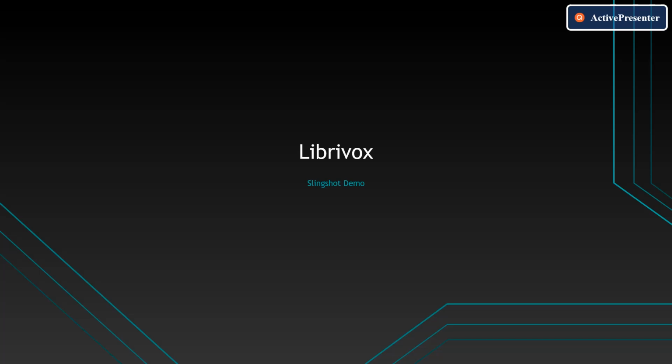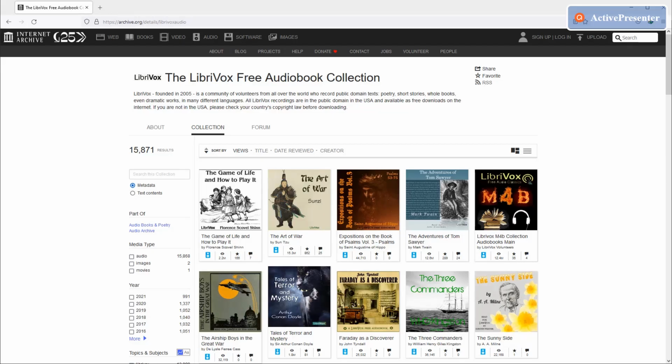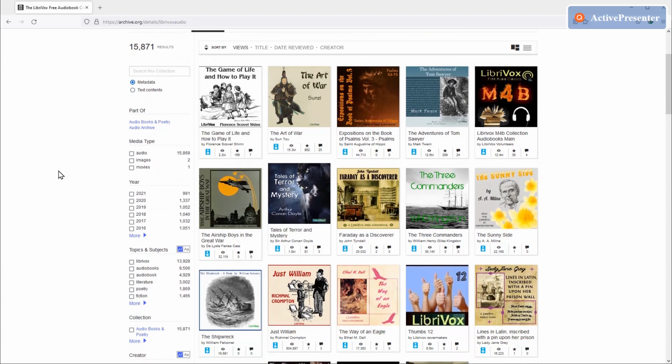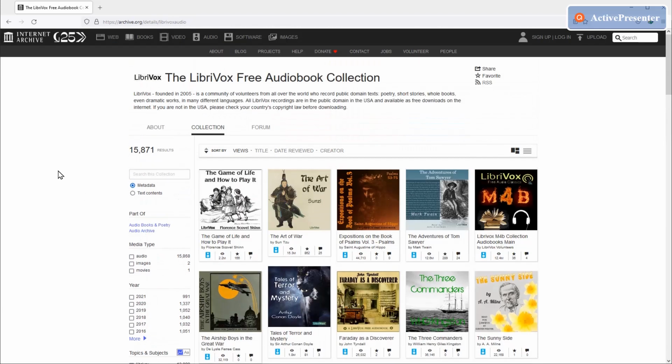The dataset we are storing is Librivox, the free public domain audiobooks. Librivox is a community of volunteers from all over the world who record public domain texts, poetry, short stories, whole books, even dramatic works in many different languages.